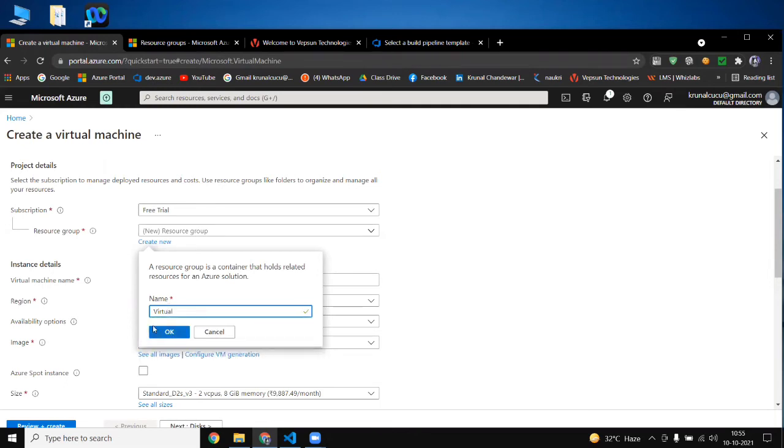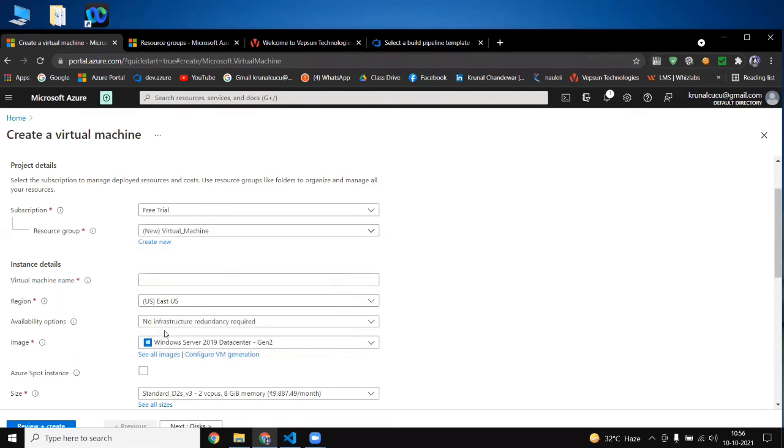So I'm giving only virtual_machine. I can write an underscore, but a space is invalid. Now I will press OK, and this virtual machine resource group I am creating only at this instance. I press OK, and this virtual machine resource group is created.